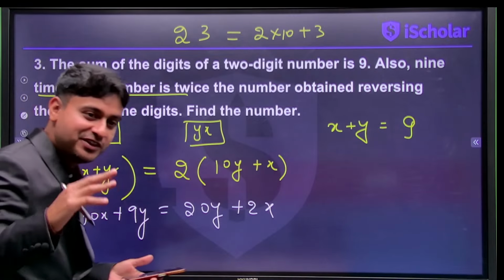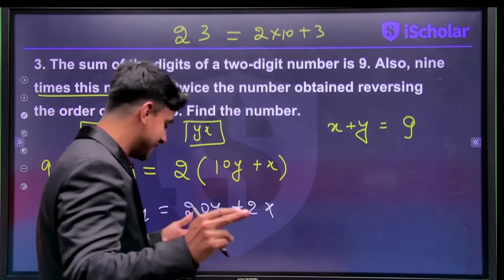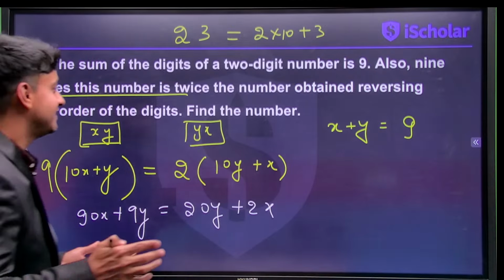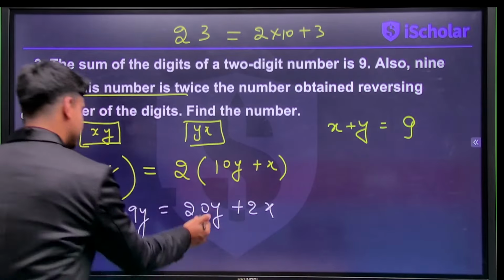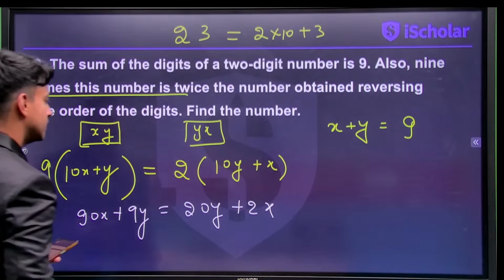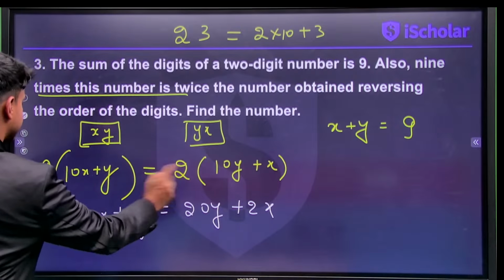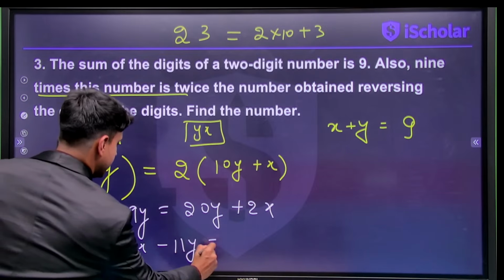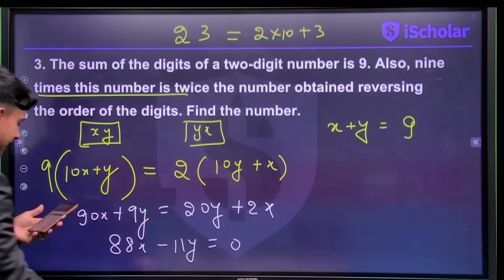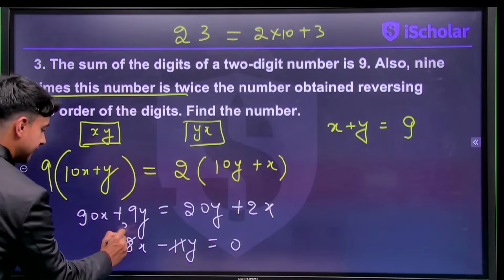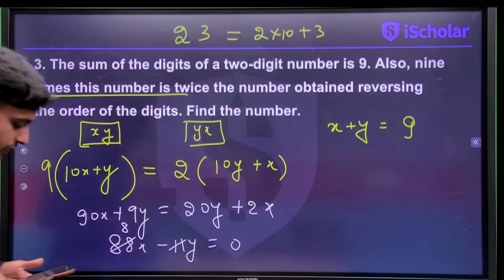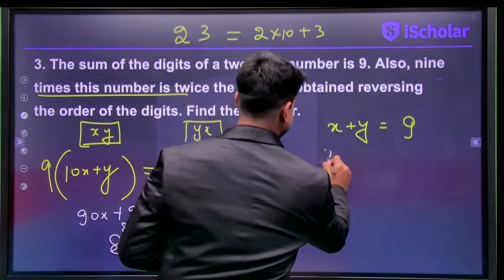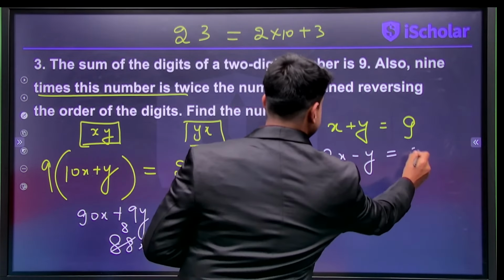I'm getting the feeling that I'm going to get my second equation. If I bring the y to this side and x to this side, I get 88x minus 11y is 0. I can cancel the 11, so I'll get 8x minus y is 0.